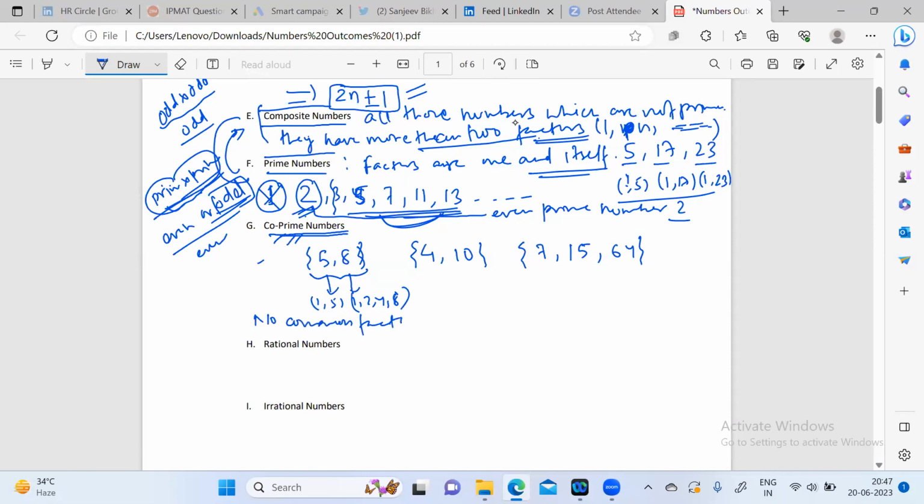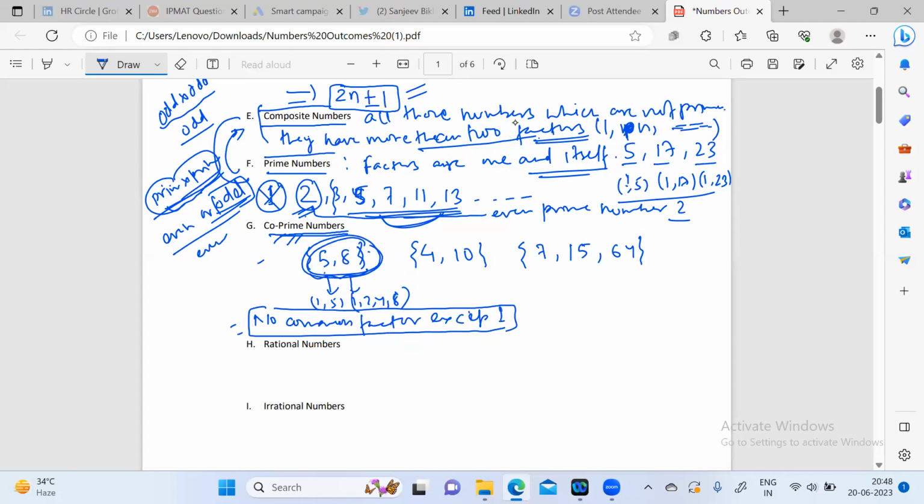No common factor except 1. So 1 will be a by default common factor of all the set of numbers. So if we get any other common factor other than 1, those numbers will not be co-prime numbers, but this type of pair will be called co-prime numbers.